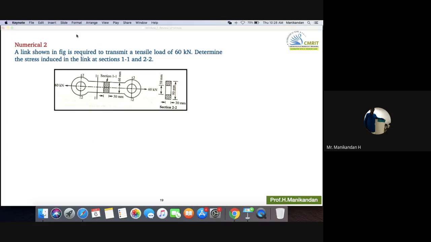See the diagram. You have the force 60 kilonewton. Now, what is the nature of this force? Tensile, sir. Tensile. So obviously the stress produced will be tensile in nature. There is no way of getting compressive stress.